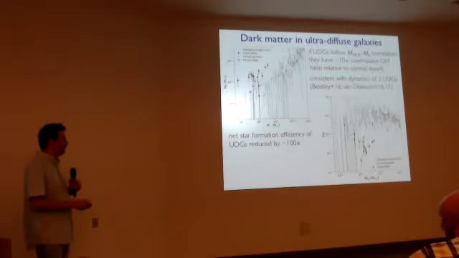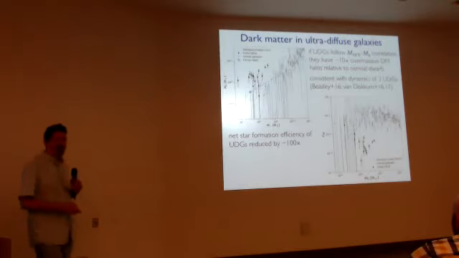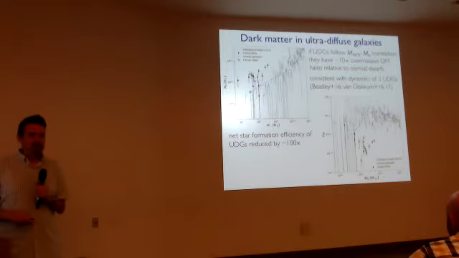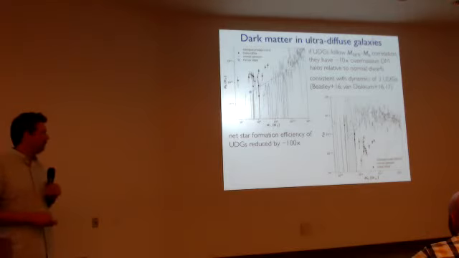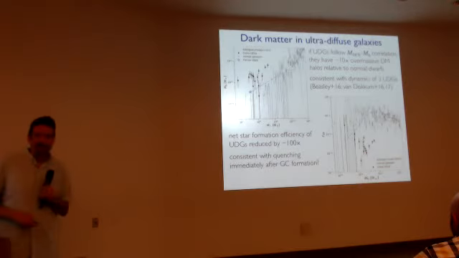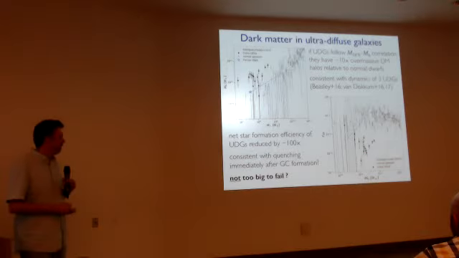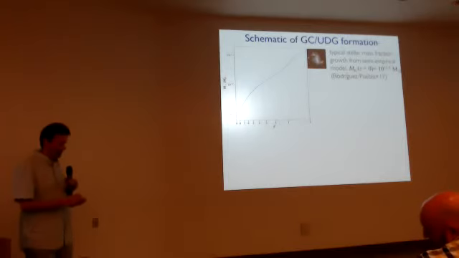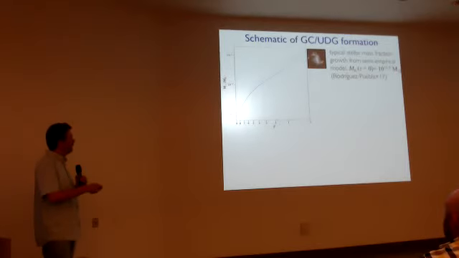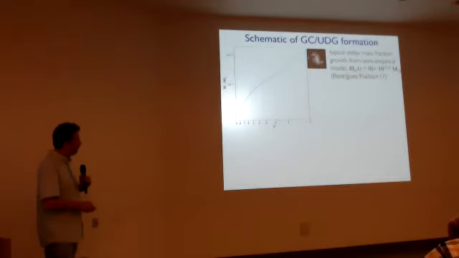So if you turn this into a star formation efficiency, the implication is that at fixed halo mass, the UDGs are under luminous by a factor of 100. So something weird has apparently gone on. It's consistent with this picture that when the globular clusters form, you've got this pure stellar halo, and then star formation just stops for some reason. These galaxies, for some reason, are not too big to fail. I don't know the physics of that, but just to sketch that schematically, here's the stellar to halo mass versus redshift. This is again with all those models for a typical halo of 10 to the 11.5.